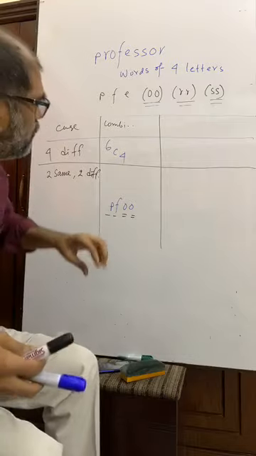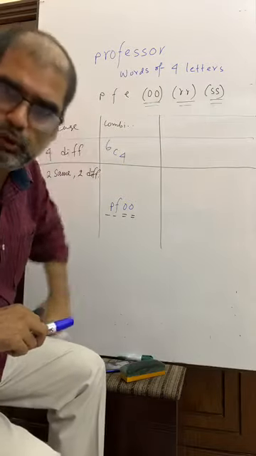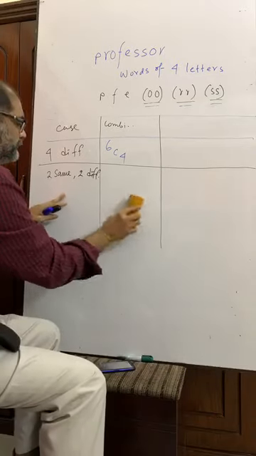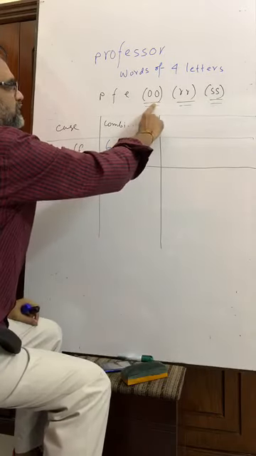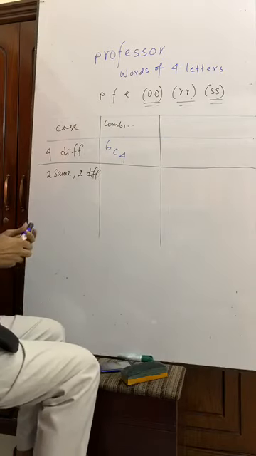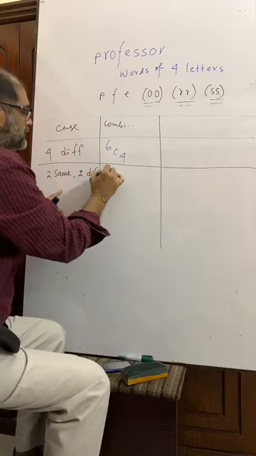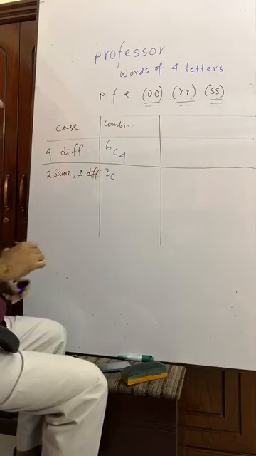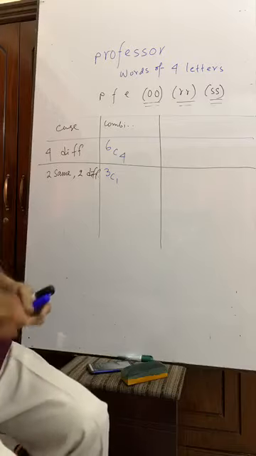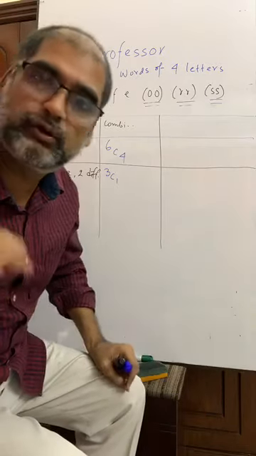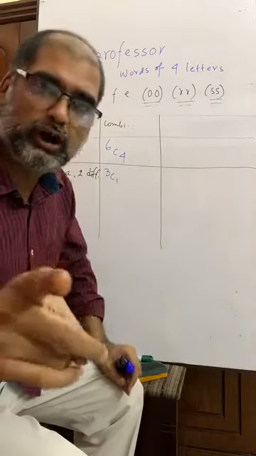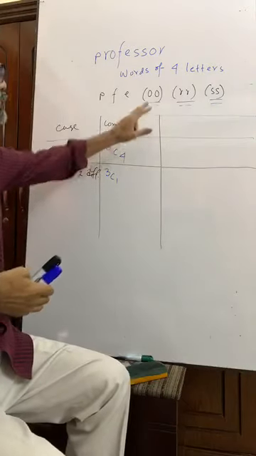If I take one of the groups out of these three groups, suppose first group, second group, third group, I am going to take just one group, and that can be taken in 3C1 ways. Am I right? Out of three groups, I will take one group. Taking one group means I have taken two same letters.